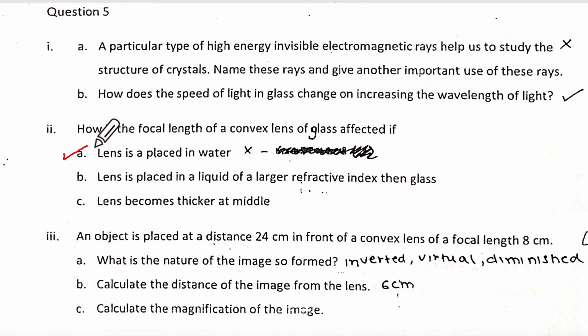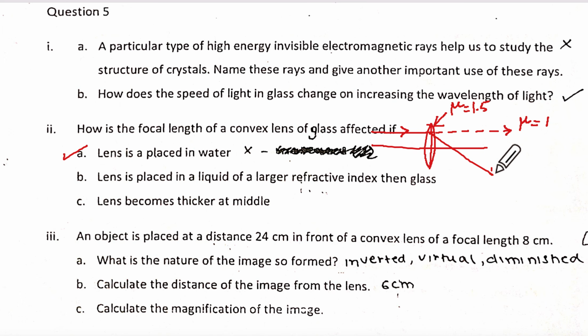Now these are learning work. I have explained this: focal length of a lens placed in water increases. If you have not understood this, remember, if this was a ray parallel to the principal axis and there was no lens, it would have gone this way. That means when mu is equal to 1 in air, if there was no glass. But because of the glass, what is the mu of glass? Mu is equal to 1.5. So it will go this way.